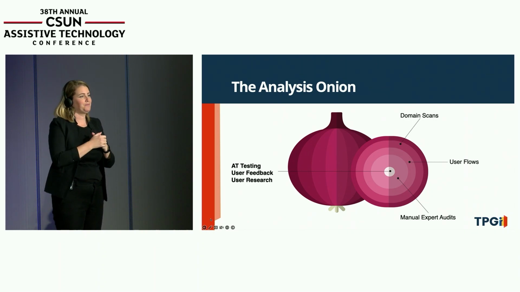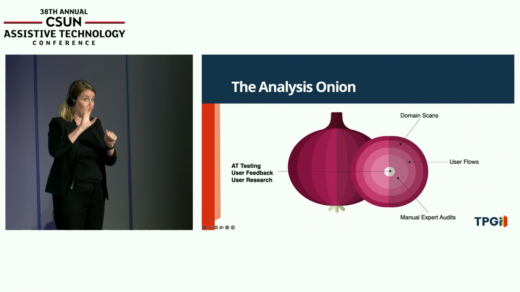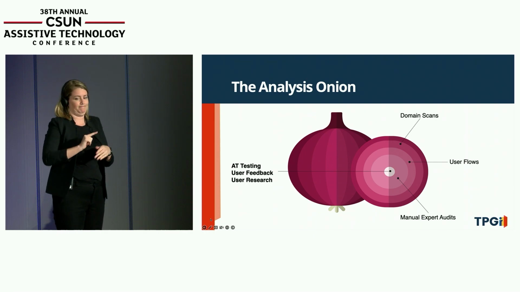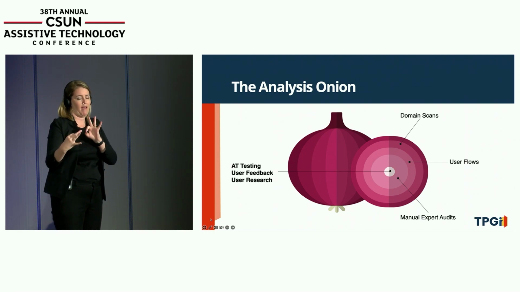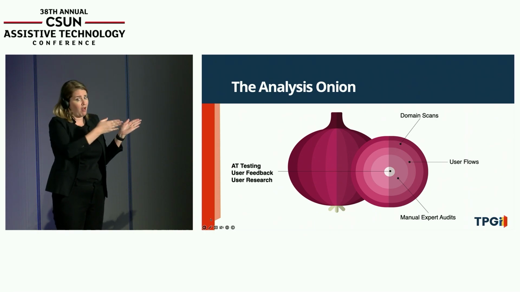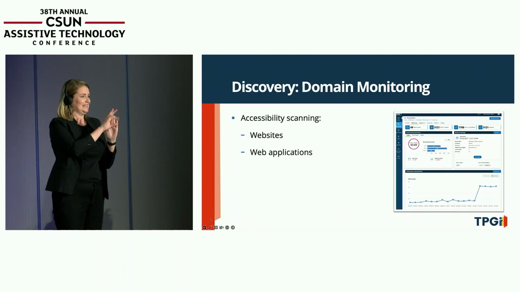And you've got automated testing, you've got manual testing, you've got technical conformance testing. Are we compliant? Do we have the right tags? Are they formed in the right way? And we've got that user research part of that user feedback. This is all the bits that we need. So how does an organization move towards doing all of that and making maximum use of it, okay, to spread across the organization? So typically, we have a discovery phase at first, okay?